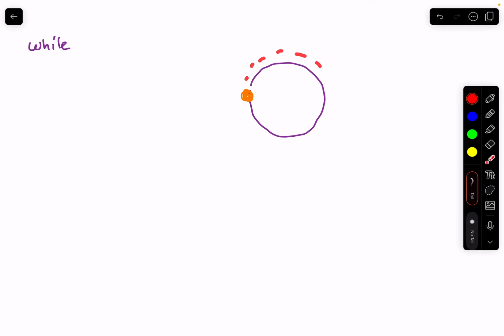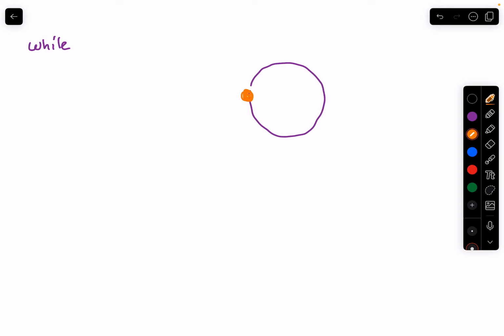Today we're going to be talking about loops in Python. So today we're going to be speaking about the while loop. The while loop is essentially, think about a circle. We have this circle, and we have this person in the circle, and this person is going to be walking around this circle over and over again, and this person will continue to walk around this circle as long as a certain condition is true.